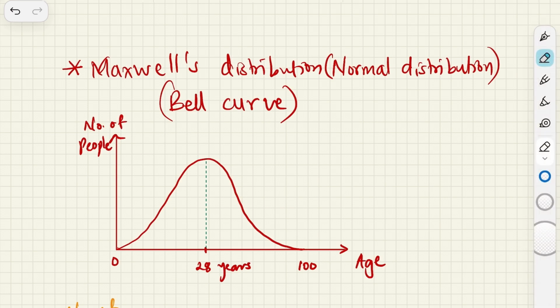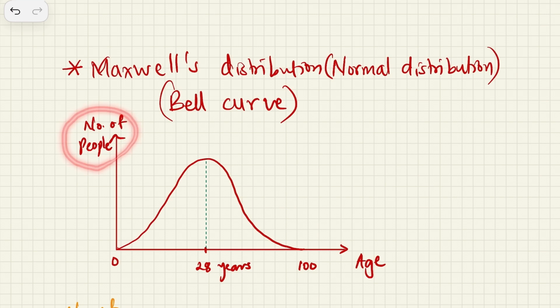So let's take a regular example out of physics, wherein the number of people of a particular country is plotted on the y-axis and their age is plotted on the x-axis.